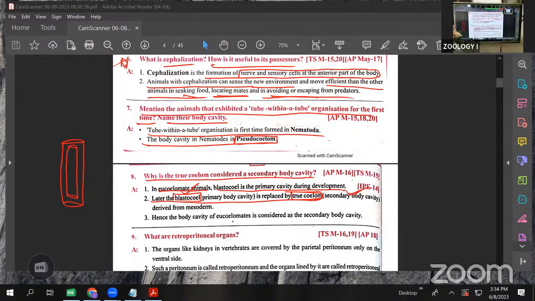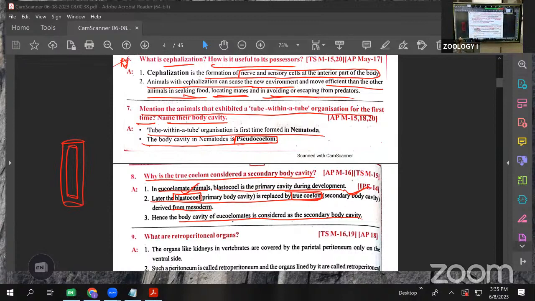The secondary coelom is mainly derived from the splitting of the mesoderm. Hence the body cavity of the eucoelomates is considered a secondary body cavity. The first body cavity is the blastocoel, which is replaced by the true coelom. That's why we consider the true coelom a secondary body cavity. It is formed by the splitting of the mesoderm. Clear? This is about the true coelom.